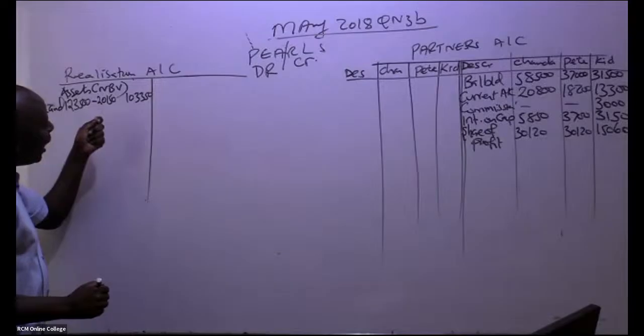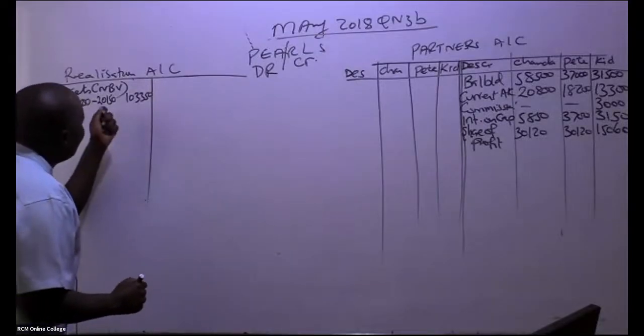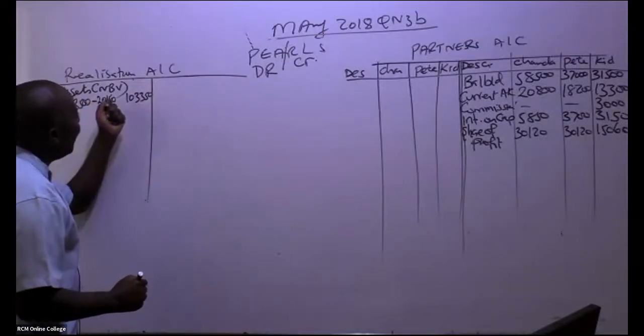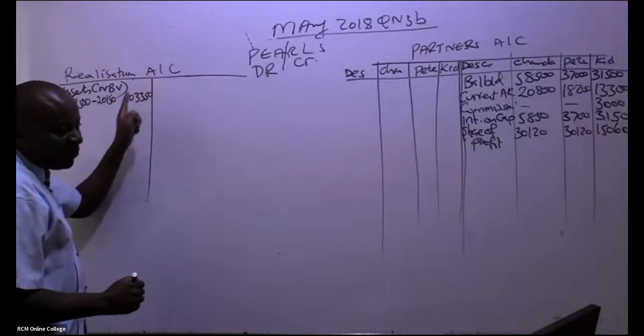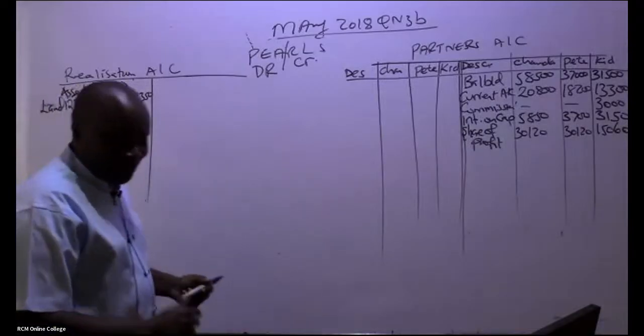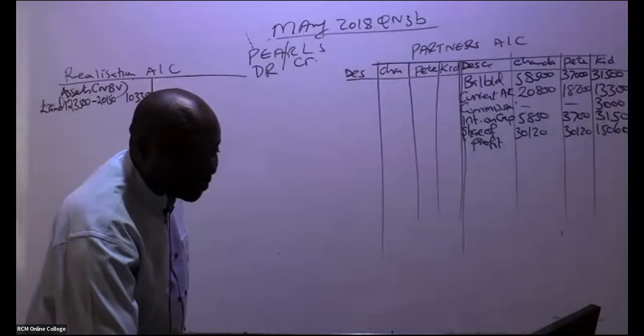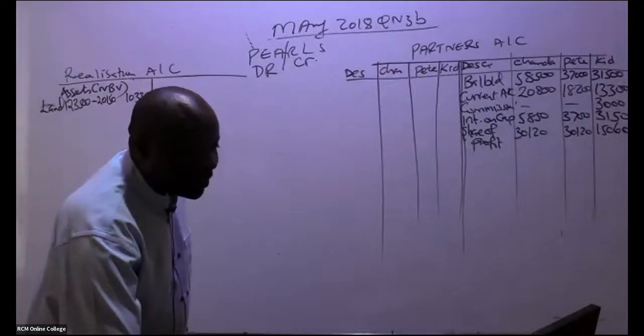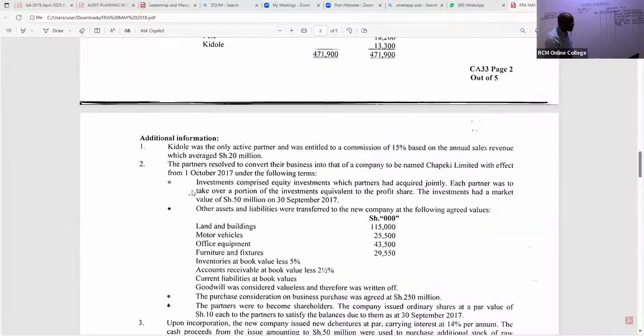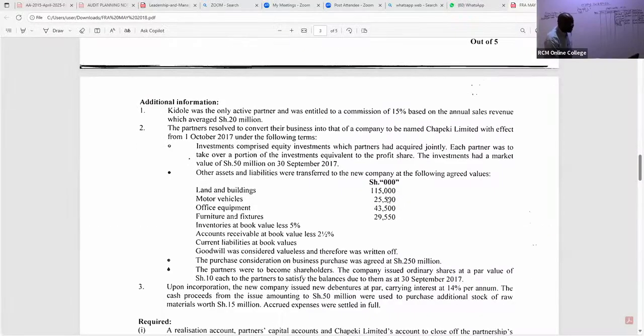I'm 100% sure that most students on the realization account bring the fair values. A good number of them will come and ask, if it's land and buildings, why can't we pick this figure? You can see these were agreed values between these partners and the new company directors.